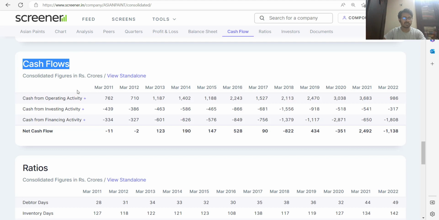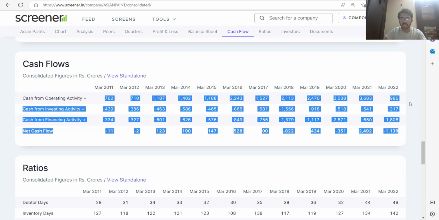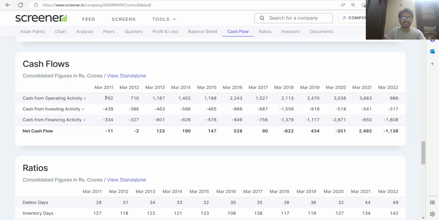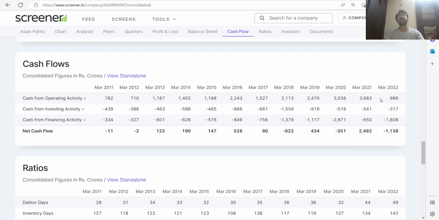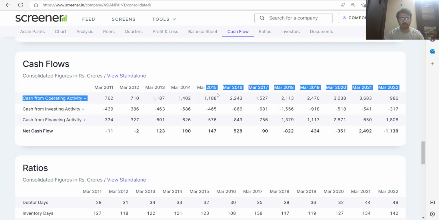Now check what your cash flow is here. This cash flow information you're going to find under this heading. This is the amount of your operating activities cash. That is, this is the real cash the company is earning by selling the paints or whatever service it is providing. You can see a different number in the profit, but that may not be the actual profit, because the profit that the company is reporting is future based. This cash from operating activity indicates how much cash the company has actually received in that particular year, right?